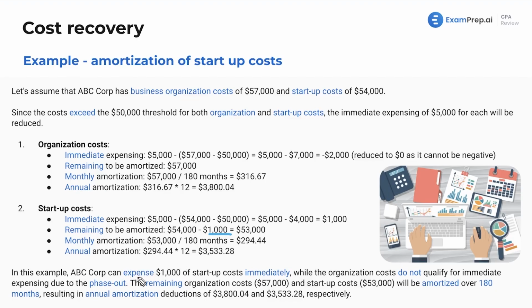Now, in this example, we can expense $1,000 of startup costs immediately, while the organization costs do not qualify for immediate expensing due to the phase-out. The remaining organization costs of $57,000 and startup costs of $53,000 are going to be amortized over the 180 months. We've got annual amortization deductions of the two amounts that we saw above. Nothing to it. You got this. You will knock it out of the park.